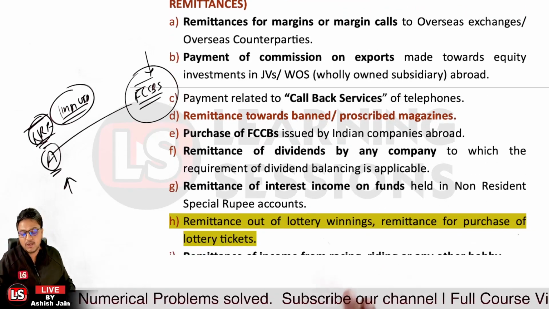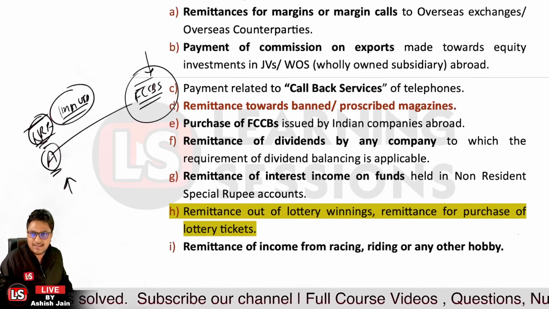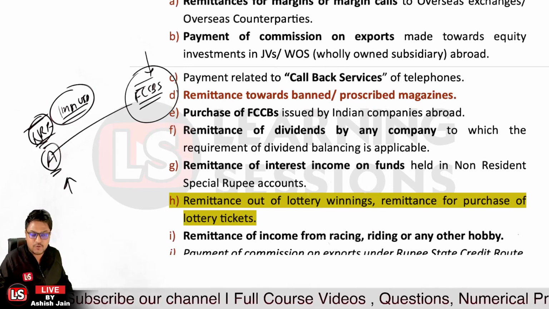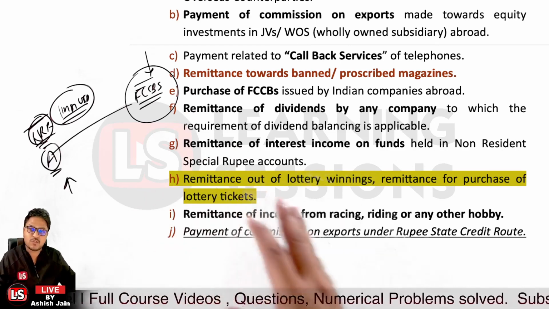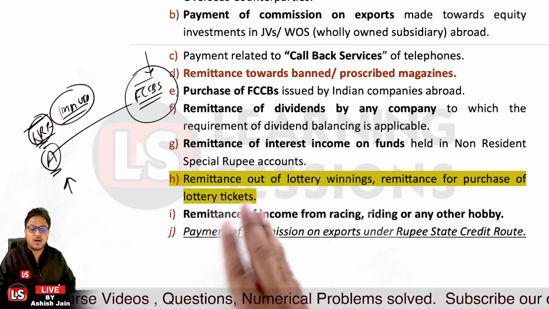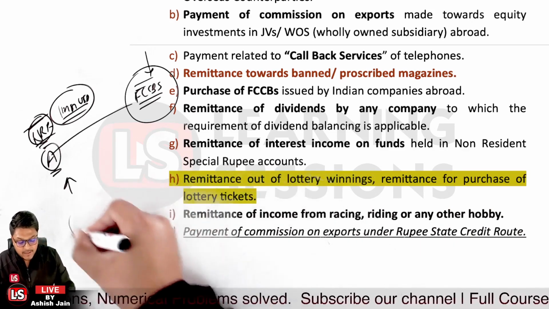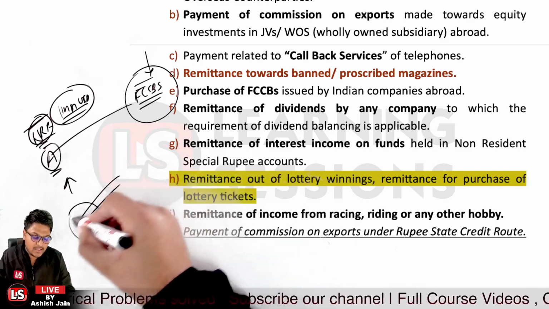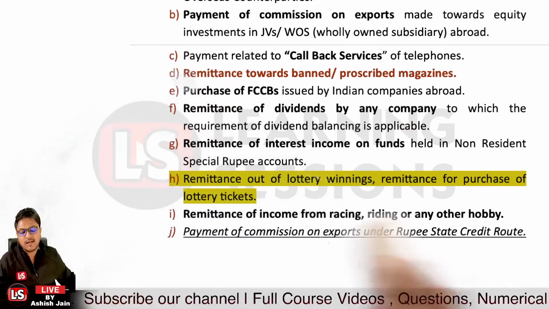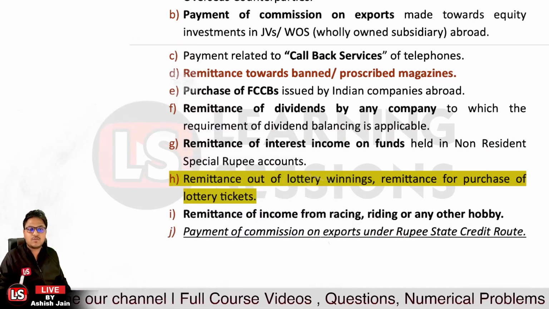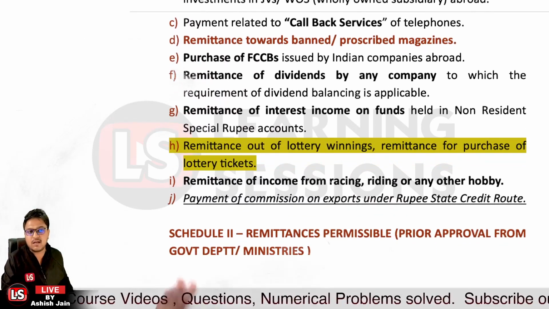And further, if I have won a lottery, or won from any hobbies or racing or riding activity, remittance cannot be made for such an amount. And moreover, payment of commission on exports, I have already told you, is not allowed, whether it's an individual case or a case related to the rupee state credit route, where a state provided you some subsidy and you made the export and now you want to send the commission abroad. That's not allowed. So these are the things where remittance is not allowed, where the forex transaction is not allowed as per schedule 1. And schedule 2 deals with the remittance permissible.